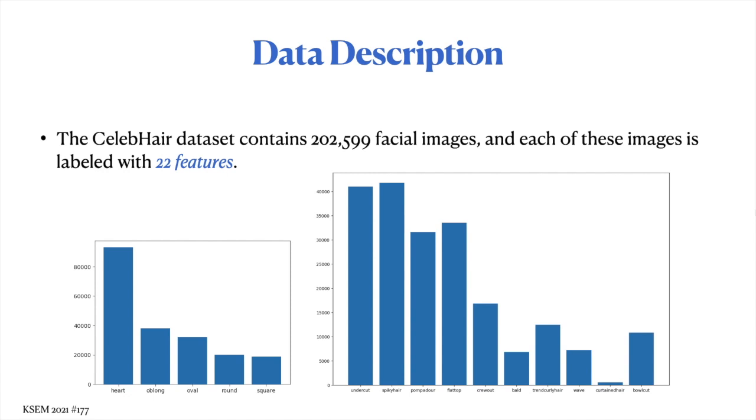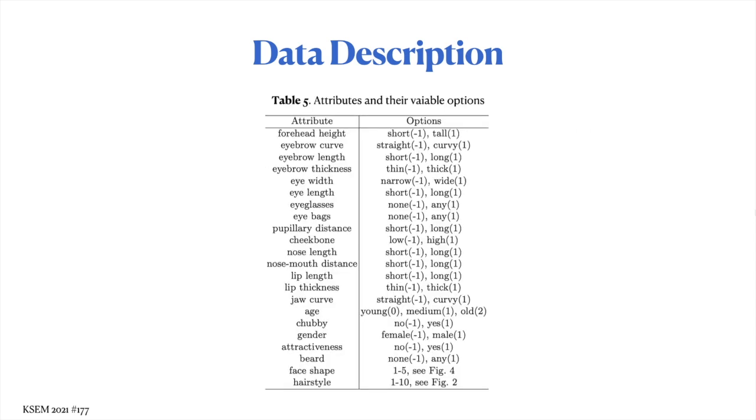In the 2 images below, you can see the distribution of facial images among different face shapes and different hairstyles. These distributions are not exactly even, but to some extent we believe that this reflects the distribution of face shapes and hairstyles in real life. On this page, we list all the attributes in our dataset as well as their corresponding options in Table 5.